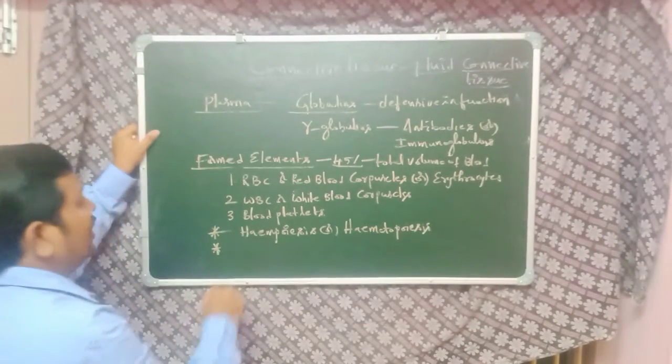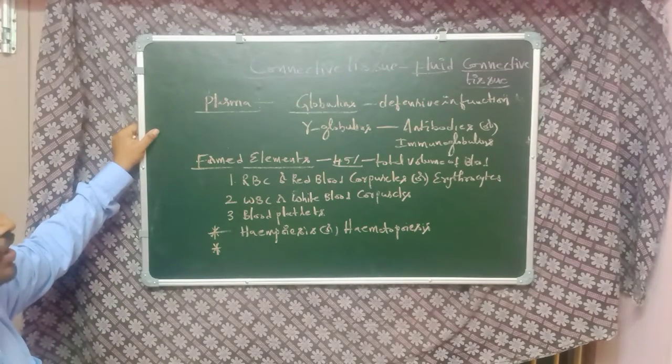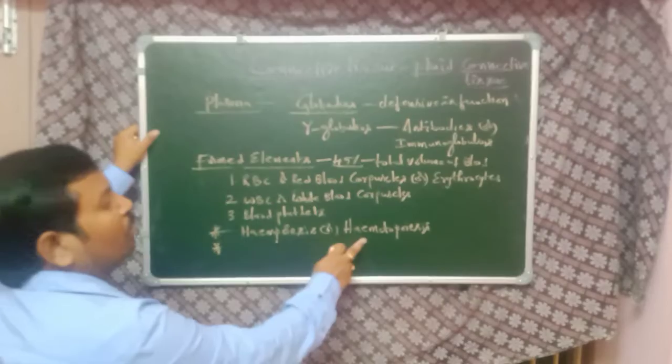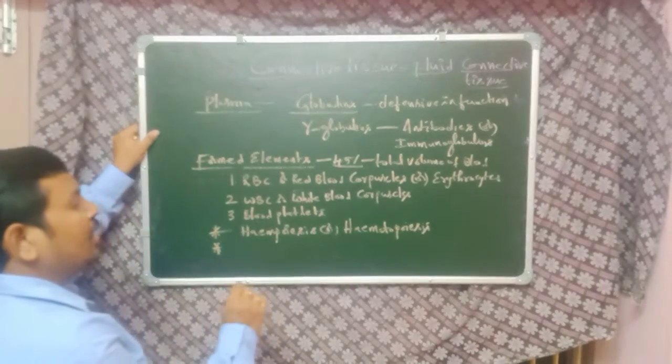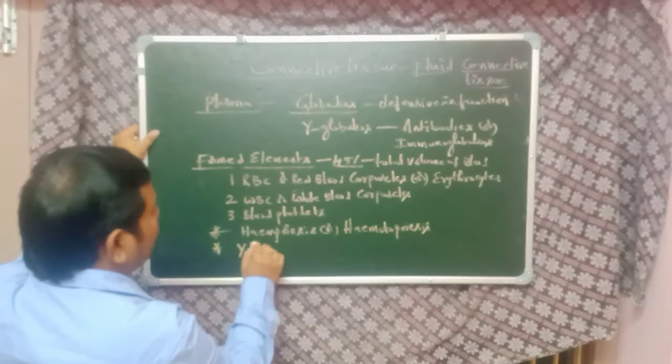Next, during the embryonic stage, hemopoiesis or hematopoiesis takes place in the yolk sac mesoderm.